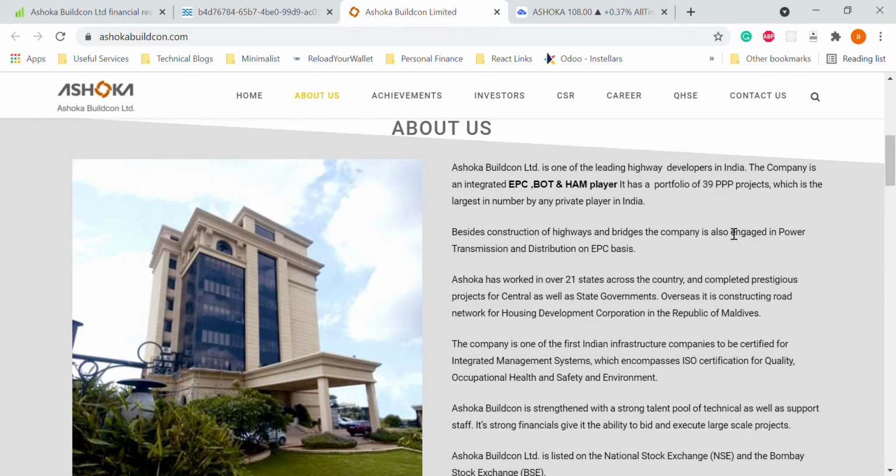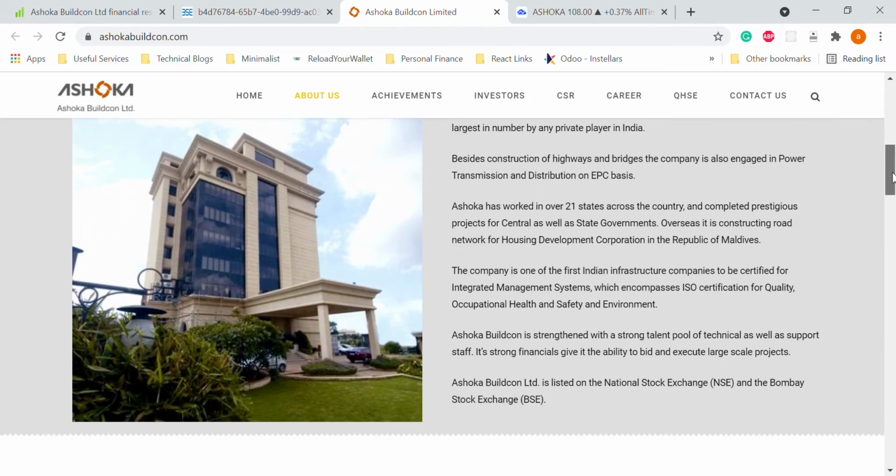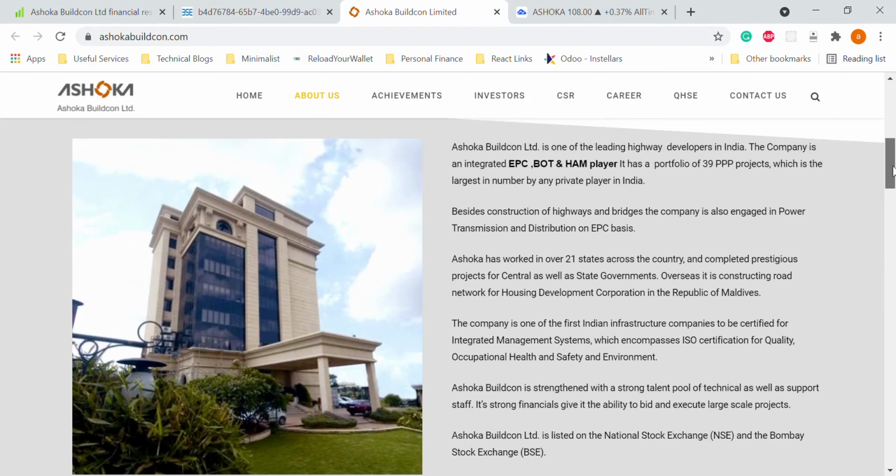So this is a mixed bag arrangement for construction companies, and this is very important to know. If you want to know about a business, it's very important to know how these companies work. So this is how Ashoka Buildcon works. If we talk about what kind of sectors these companies work in, this company has worked in more than 21 states and deals with both central and state government projects. Overseas, it has worked in the Republic of Maldives, constructing some road network and housing developments. So this is how this entire company works.